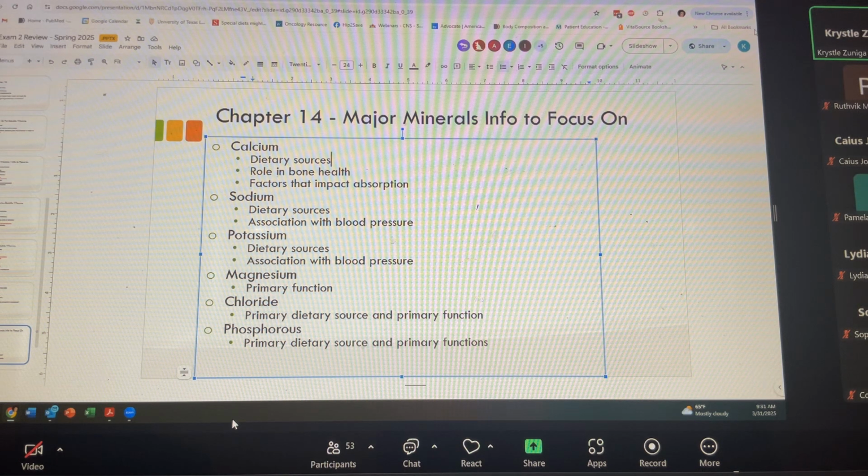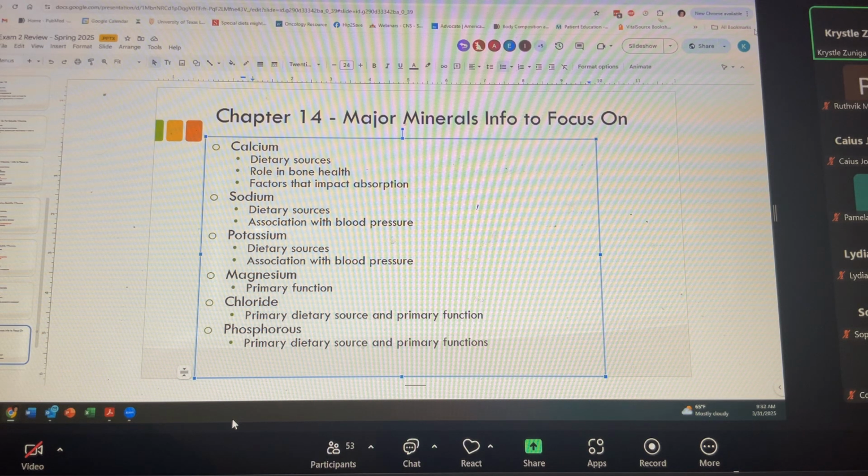Primary dietary source, wherever sodium is, chloride's hanging out as well. So kind of same thing with the processed foods and one of its important functions, hydrochloric acid. Phosphorus, found in a lot of foods. Primarily we're getting that from animal products or dairies, processed foods. And one of its primary functions, used in the formation of hydroxyapatite for bone, also ATP.